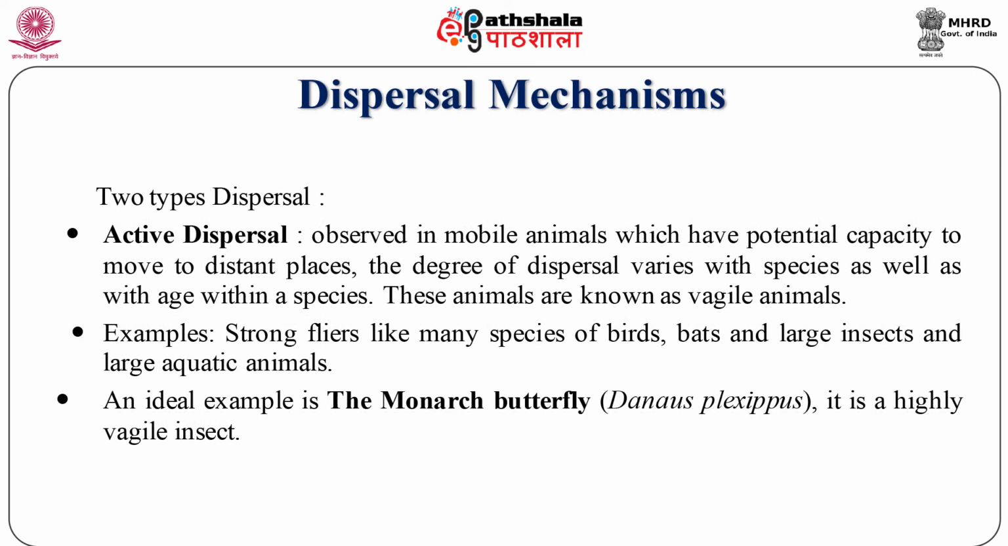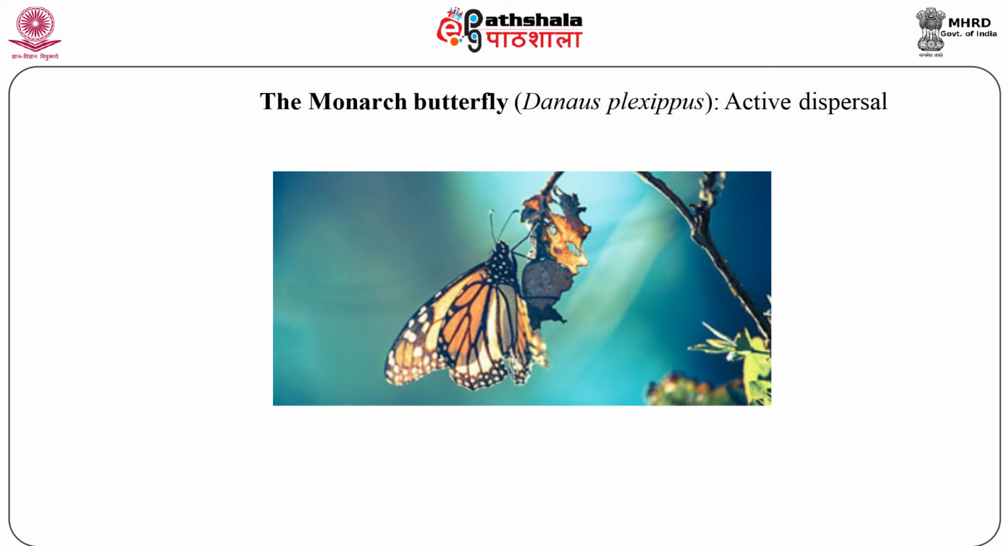We will be talking about dispersal mechanisms. There are two types of active dispersal and passive dispersal. Active dispersal is observed in mobile animals which have potential capacity to move to distinct places. The degree of dispersal varies with species as well as with age within a species. These animals are known as vagile animals.